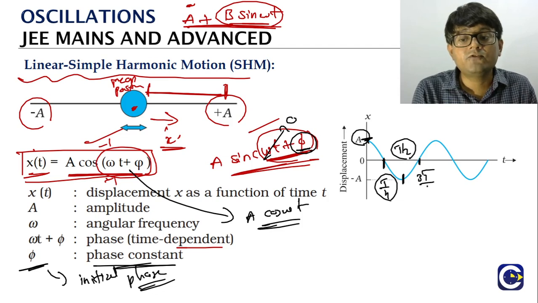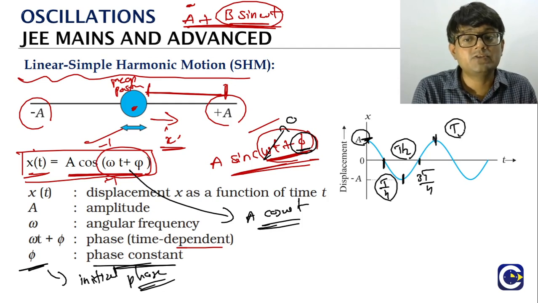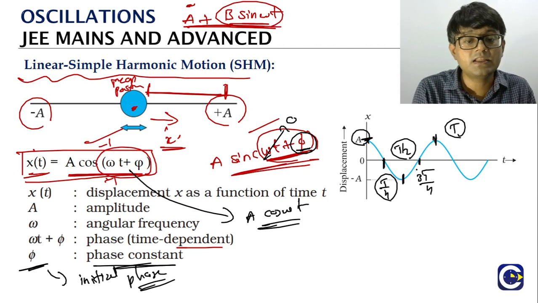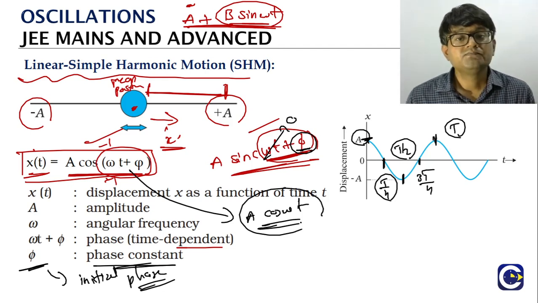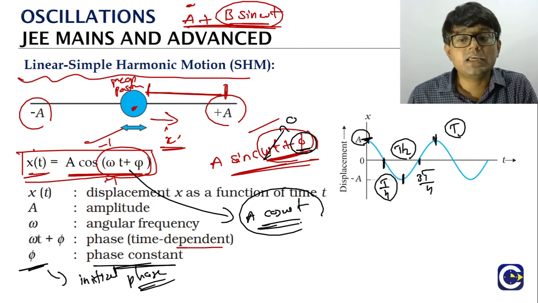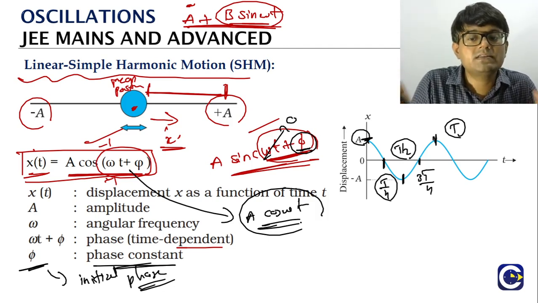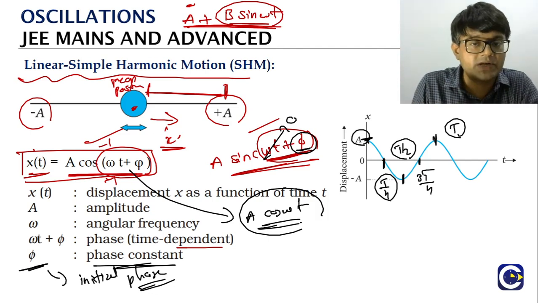Another T by 4, which means we have come to 3/4 of the period. It will again come to the mean position. Another T by 4 time means we have fully come to the period value. We will come back to the same starting point. All this we will know by substituting in the given function. So that is how we will be able to see the position of the particle changing with respect to time. And it will be repeating. So this is how we can see the position of the particle with respect to time, how it will be changing.